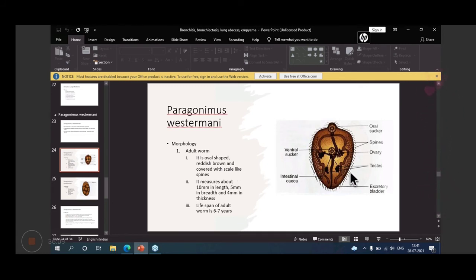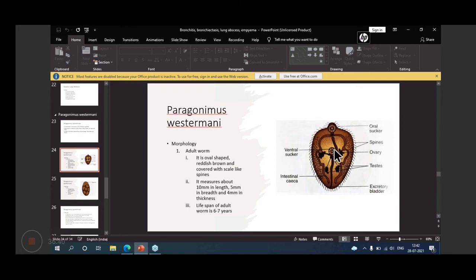These are the spines, right? It measures about 10 millimeter in length, 5 millimeter in breadth, and 4 millimeter in thickness. And the lifespan of the adult worm is 6 to 7 years.